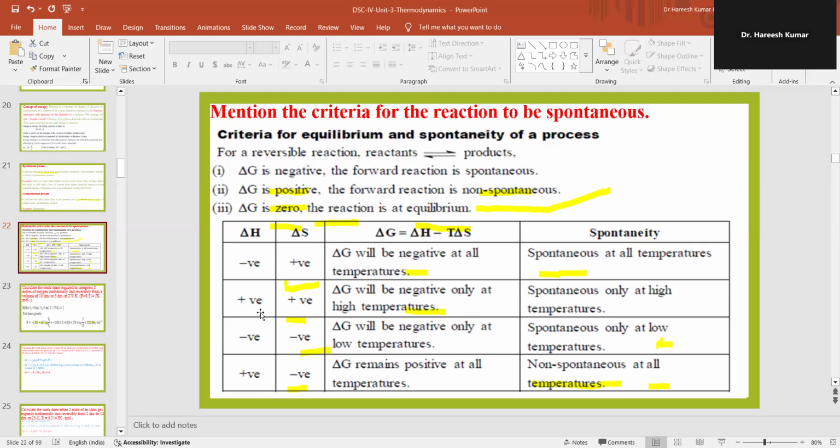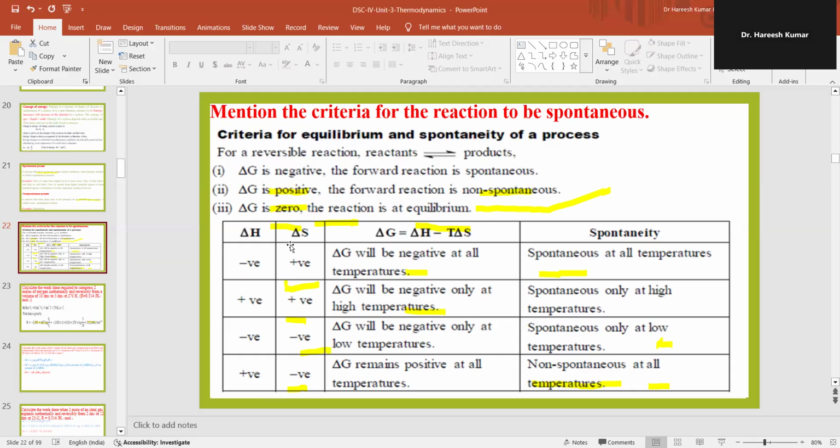If delta H is positive and delta S is positive, then delta G will be negative only at high temperature. That means spontaneous only at high temperature. If delta H is negative and delta S is negative, then delta G will be negative only at low temperature. That means spontaneous only at low temperature.